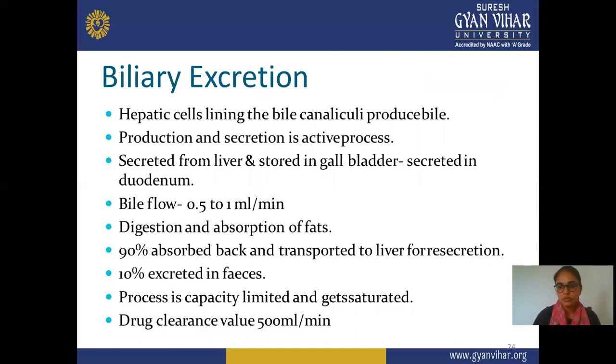Next is biliary excretion. This is another excretion site of the drug. In biliary excretion, hepatic cells lining the bile canaliculi produce bile, and next is secretion. Secretion is an active process, from the liver and stored in the gallbladder, and secreted in the duodenum. Bile flow is 0.5 to 1 ml per minute, and digestion and reabsorption of fat occur. 90% is absorbed back and transported to the liver for resecretion, and 10% is excreted in the faeces. The process is capacity limited and saturable. The drug clearance value is 500 ml per minute. So this is regarding biliary excretion.